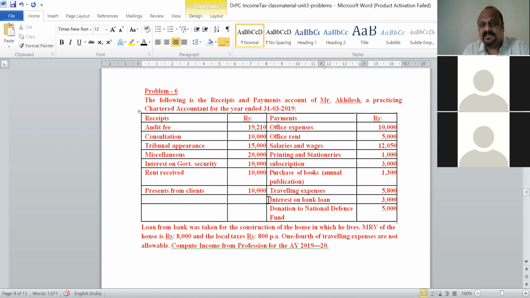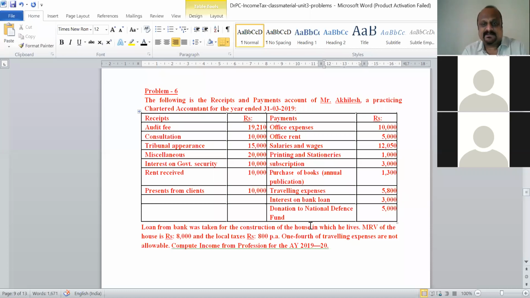If it were income from house property, then whatever loan you take for the construction of the house and the interest that you pay would be considered under the head of income from house property. If we were calculating income from house property, we would have considered this interest on bank loan. But since this is PGBP, this interest paid we cannot consider.